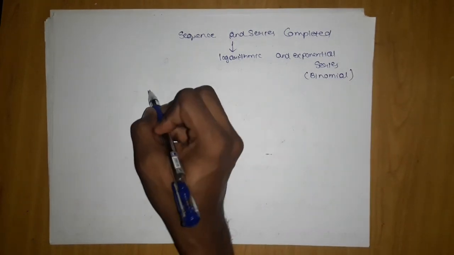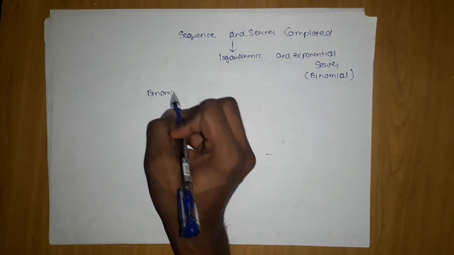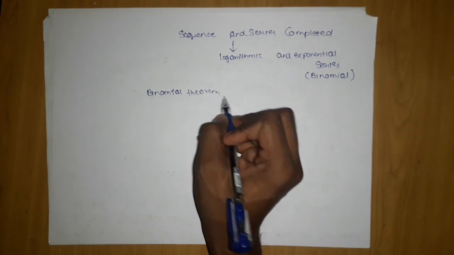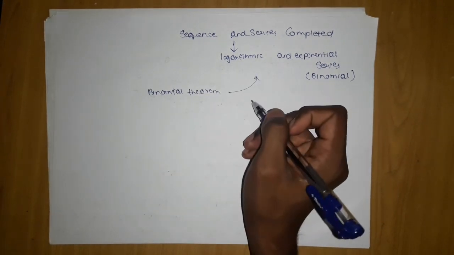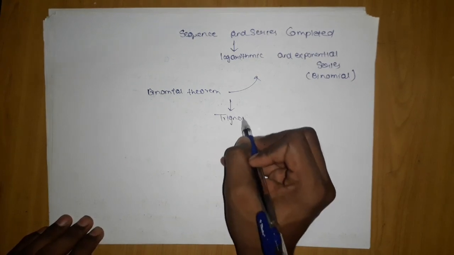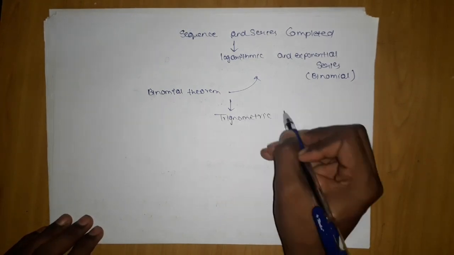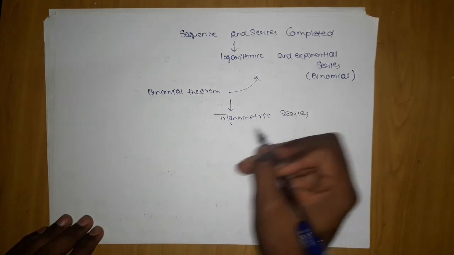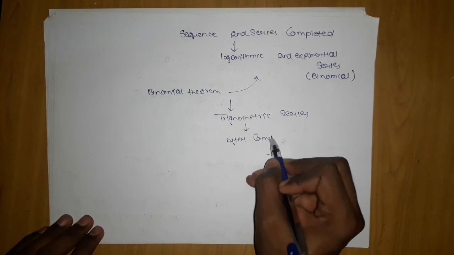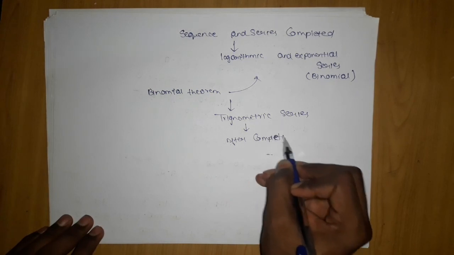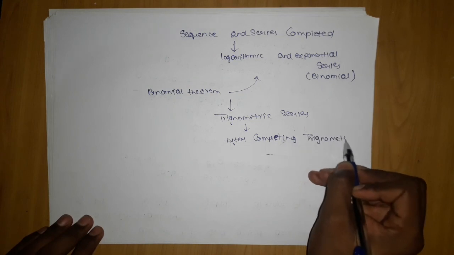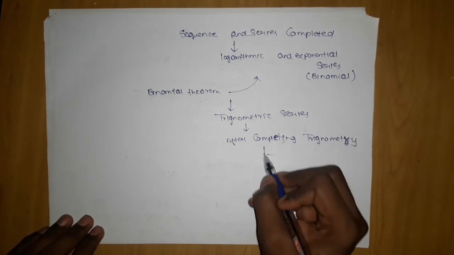But after teaching the binomial theorem, I will come back and teach you this logarithmic and exponential series, and the second thing, trigonometric series, which I will teach you after completing the trigonometry part. There also I will teach you, and here also I will teach you, so twice revision.